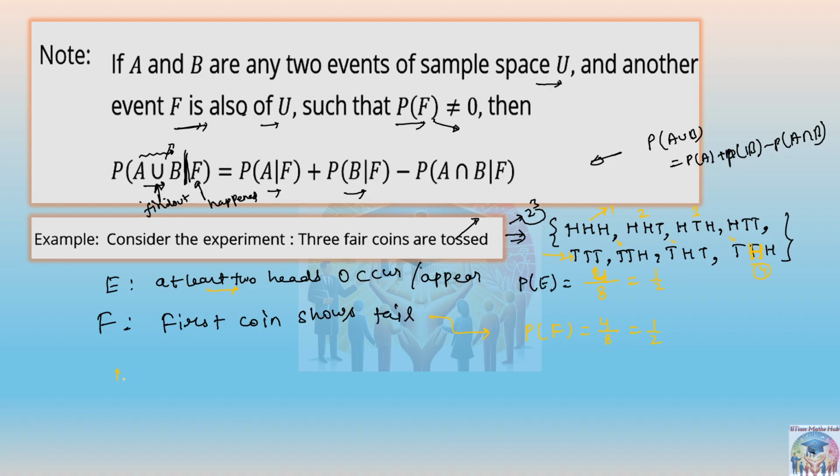Okay. Now suppose that F has already occurred. Already occurred means the first coin is already tail. You have tossed the coin and the first coin is already tail.